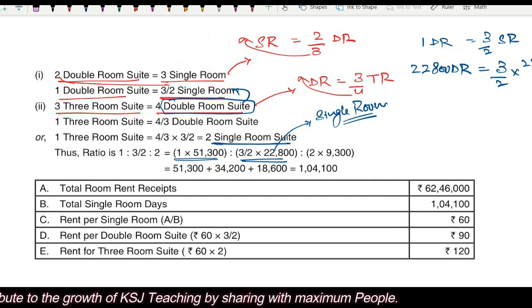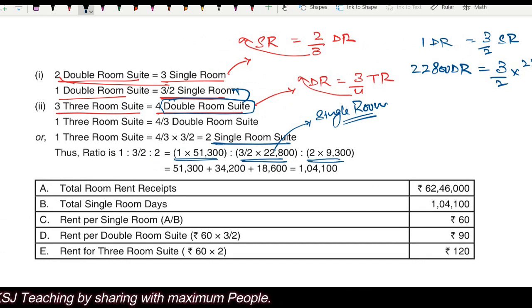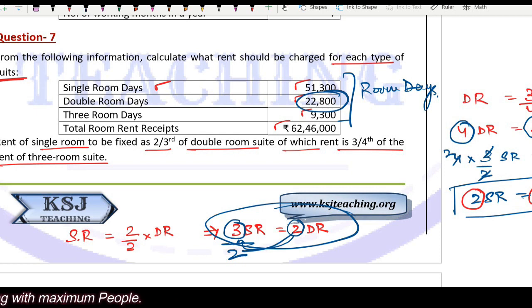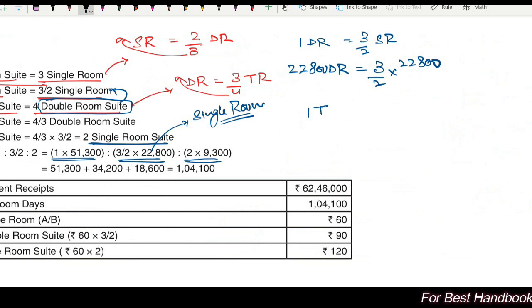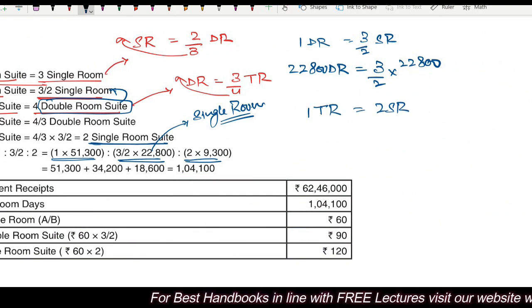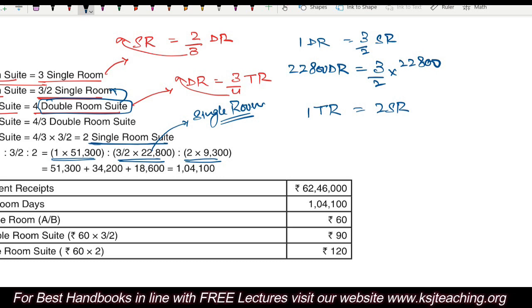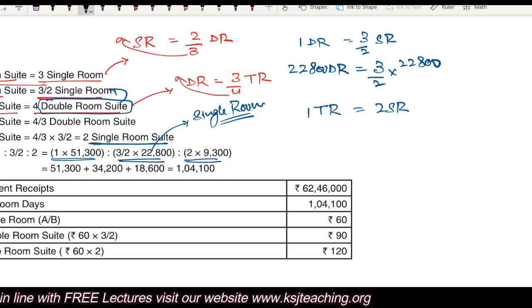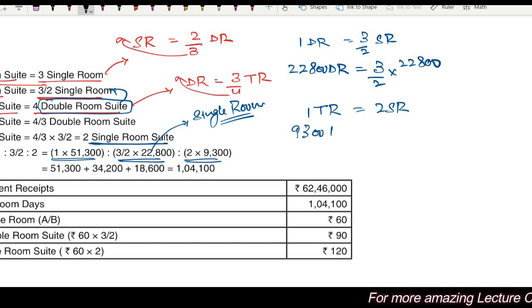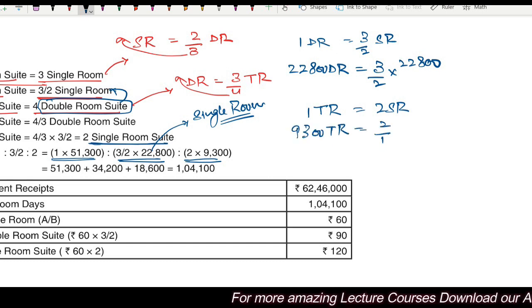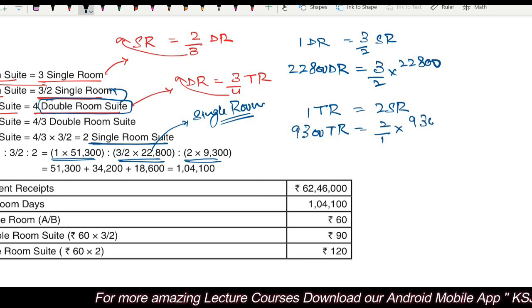Similarly, this is for the 3 rooms, 9300. We say that 1 three room set is equal to 2 single rooms, not double rooms, 2 single rooms. This is what we have calculated. 1 TR is equal to 2 SR, and 9300 TR is equal to 2 by 1 multiplied by 9300.